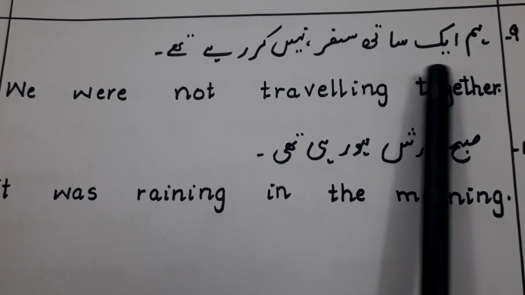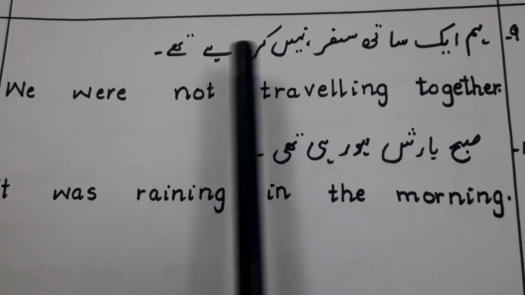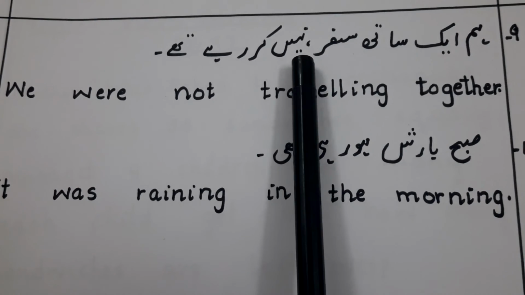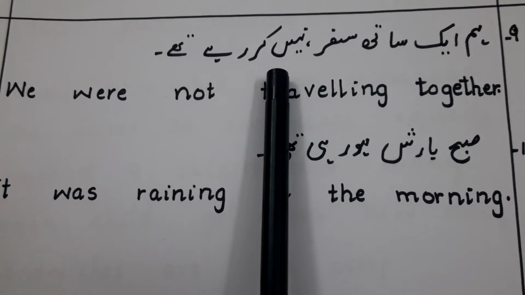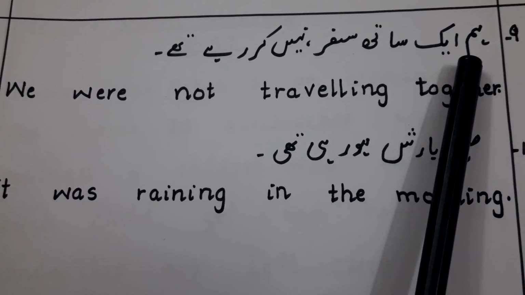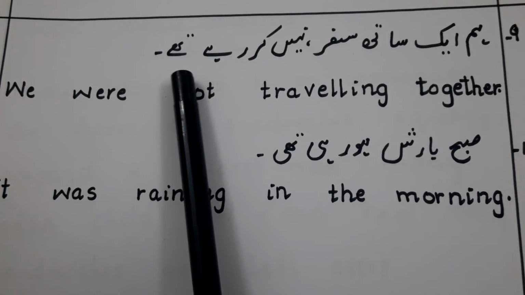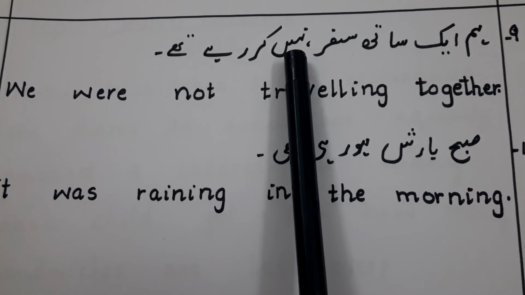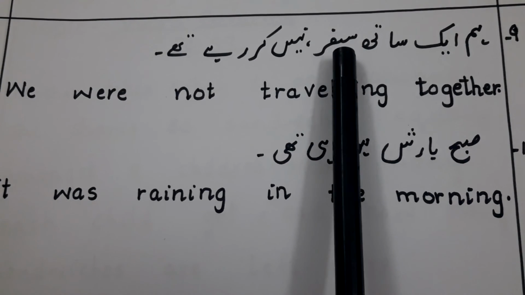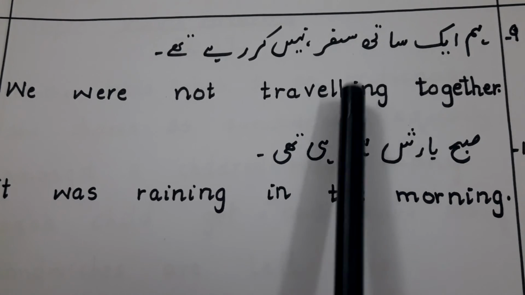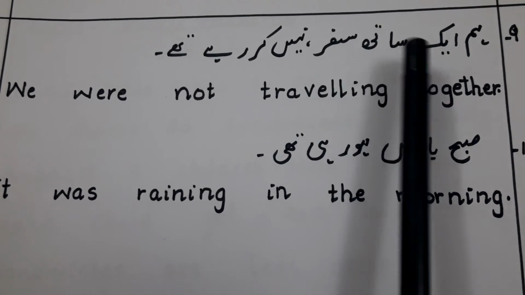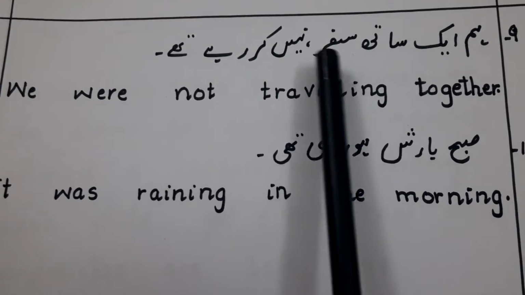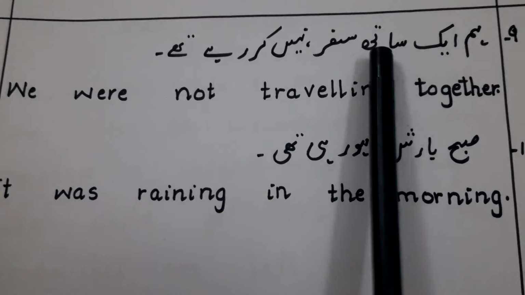Next, number 9. हम एक साथ सफ़र नहीं कर रहे थे. नहीं. So which sentence is this? Negative of past continuous. So हम, we, the helping verb with we is were. We were not, सफ़र, travel, traveling. This is a verb, so we will add ing. Traveling, एक साथ, together. We were not traveling together.